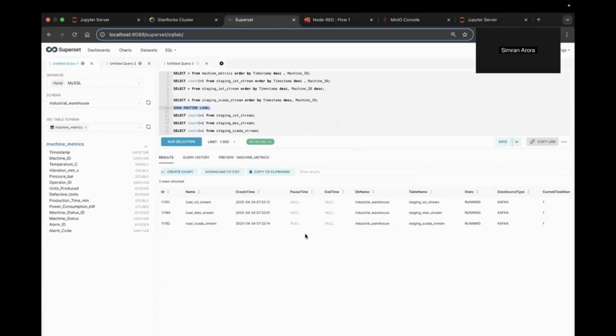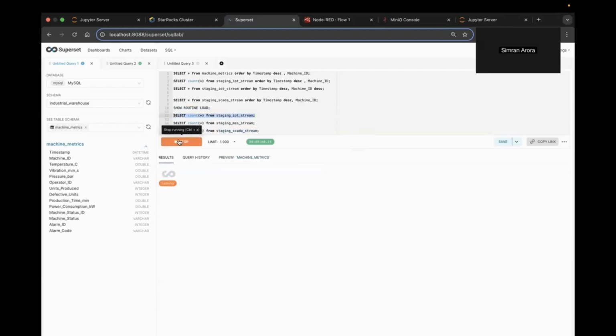We use Starrocks routine load with offset tracking to continuously ingest the topic into staging tables: staging IoT stream, staging MES stream, staging SCADA stream. You can see that our table count is being updated. So I'll show you for IoT stream. It's 119580, and it changes to 119663 from 119580.